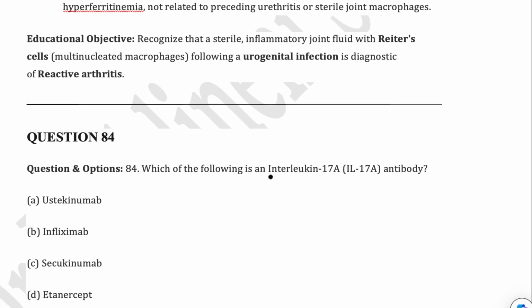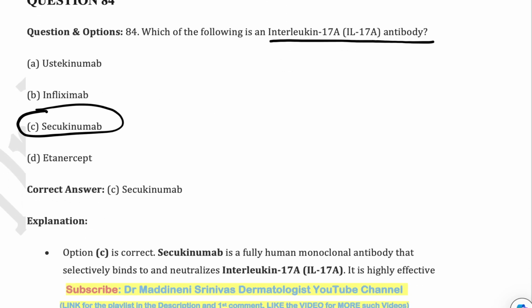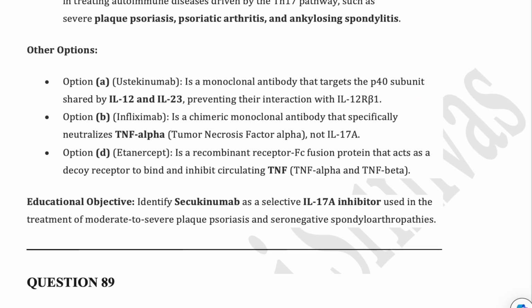Next is just a one-liner: interleukin 17A antibody. It is secukinumab. So that's it. There is no explanation for this.